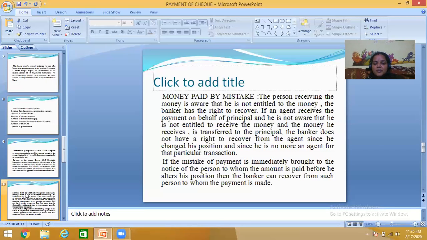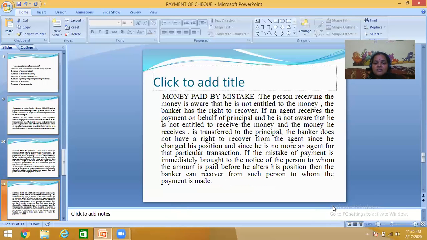If the mistake of payment is immediately brought to the notice of the person to whom the amount is paid, before he alters his position, then the banker can recover from such person. So in this situation, the banker plays a very important role. If he comes to know that he paid an amount to the wrong person by mistake, the banker can recover such amount from the person to whom they made the payment.